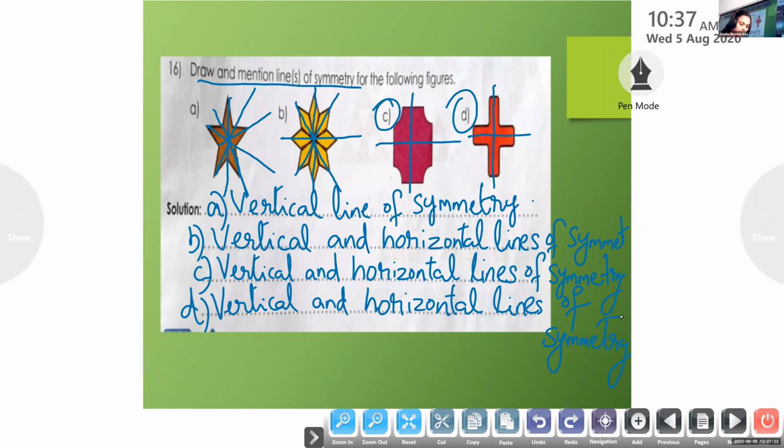So children, question number A, we have vertical line of symmetry, and question number B, C and D, we have both vertical and horizontal line of symmetry. Okay.